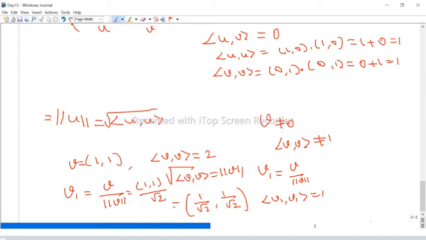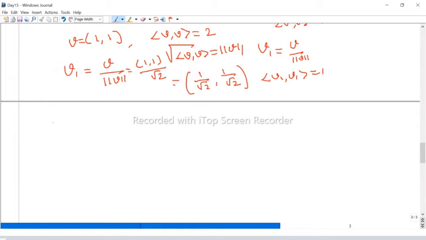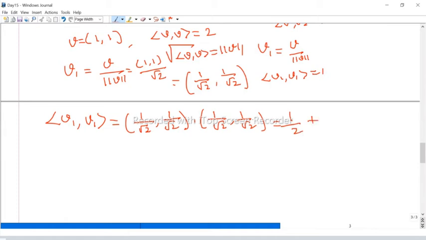Now we can easily check that this new vector v1 is orthonormal. Why? What is the inner product of v1 comma v1? It is the dot product of the same vector, (1 by root 2, 1 by root 2) dot (1 by root 2, 1 by root 2). Multiplying term by term, 1 by root 2 into 1 by root 2 is 1 by 2, plus 1 by root 2 into 1 by root 2 is 1 by 2. Therefore 1 by 2 plus 1 by 2 is 1. Now we get the norm is 1.